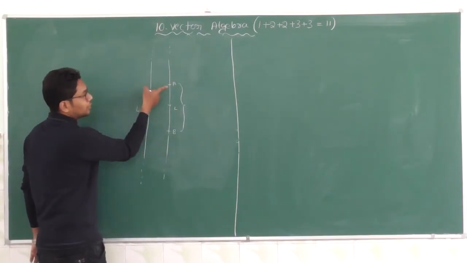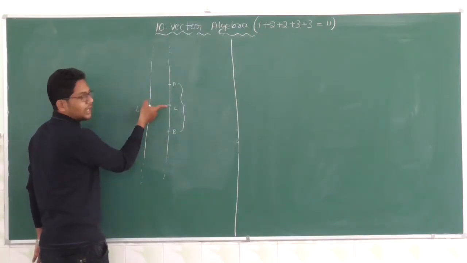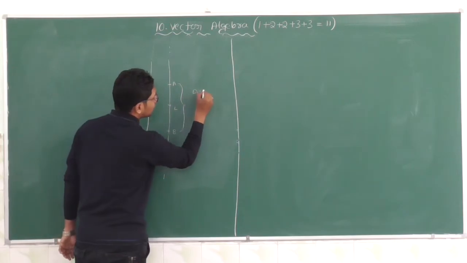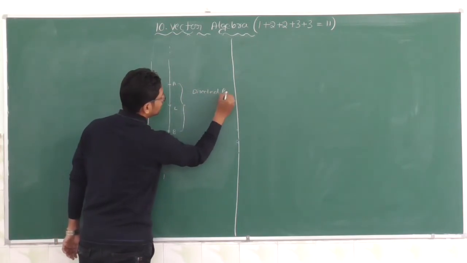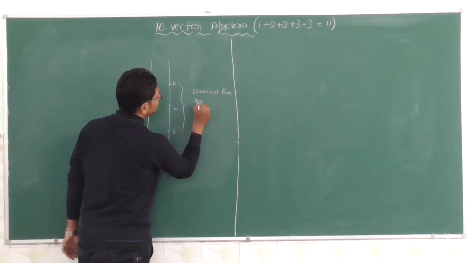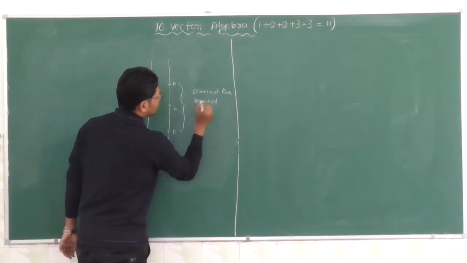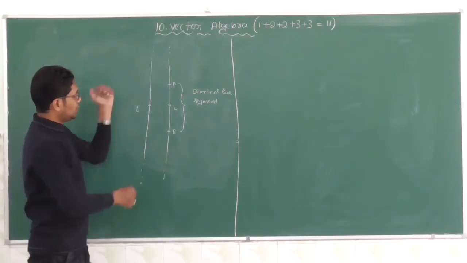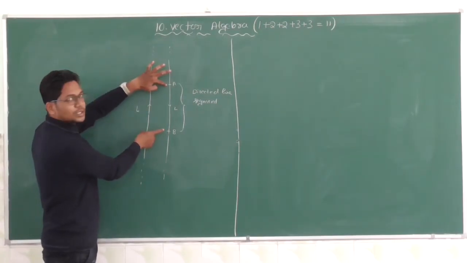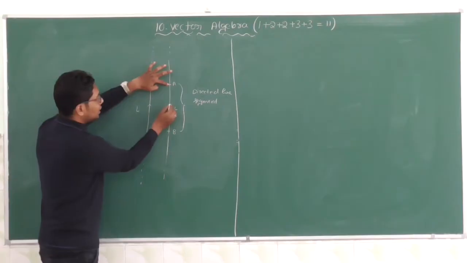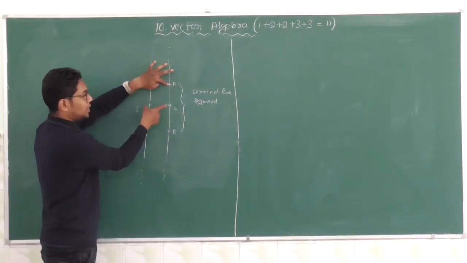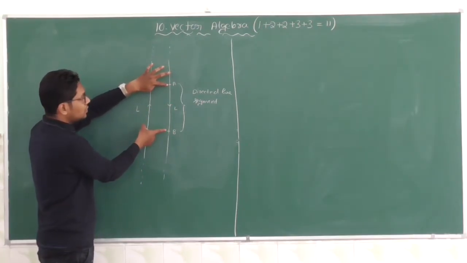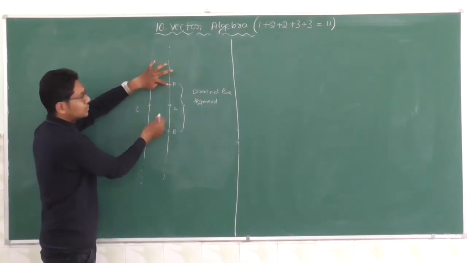From A to B, here also we have direction. Now you just observe: here we have direction, and also magnitude.